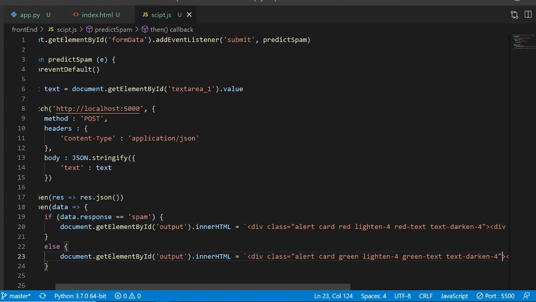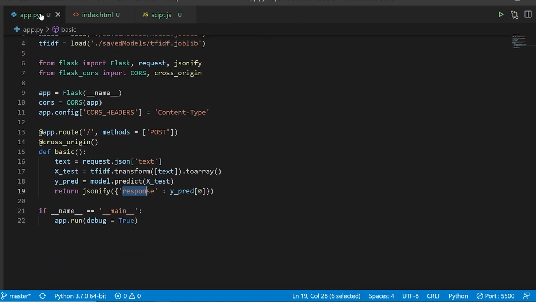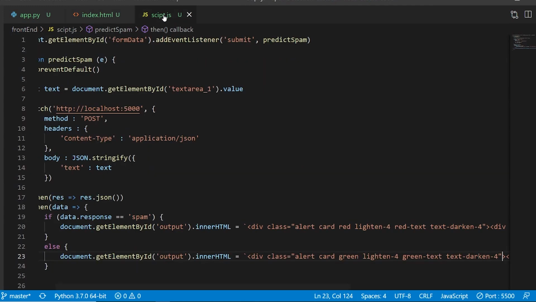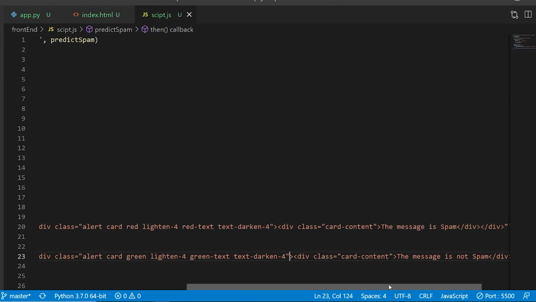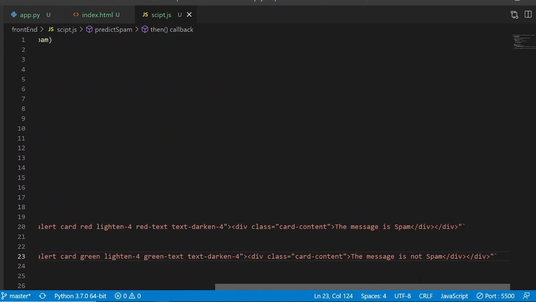For the first time I have used Materialize CSS. So this is it for this tutorial, and I hope you have learned something from it. The entire code will be available to you in the description box below. You can just click on it and you can have the code.